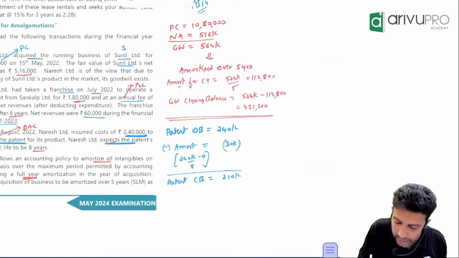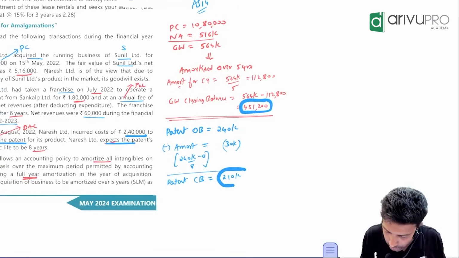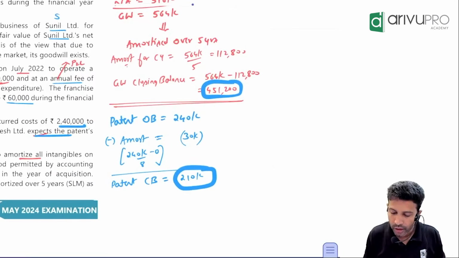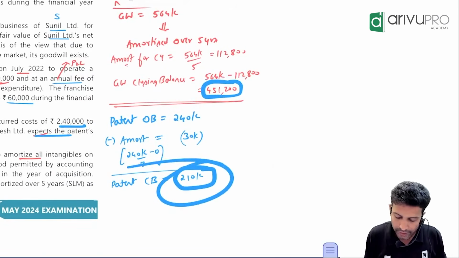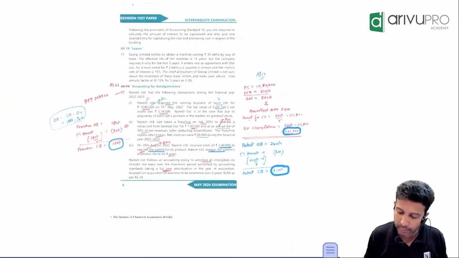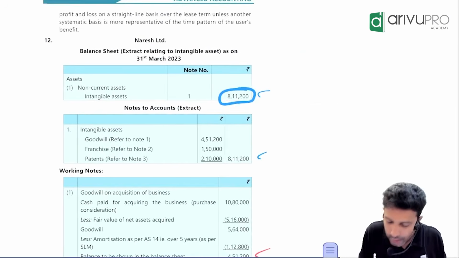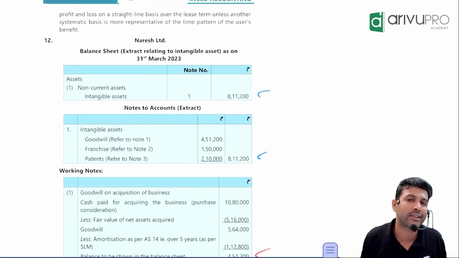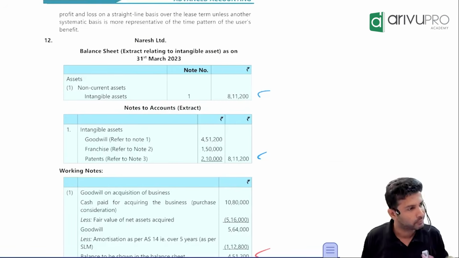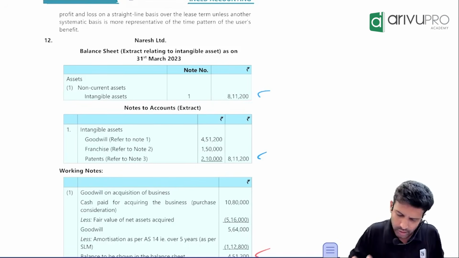So you will have to add all intangible assets' closing balance. Take your calculator. 451,200, whatever I box, add it. Goodwill's value is this, patent's value is this, and franchisee is 150. Add those three and tell me what is the value. 8,11,200. That was the requirement of this question. How much intangible asset you will show in your balance sheet? Net balance 8,11,200. Same value, no? That's it. I think this is good.